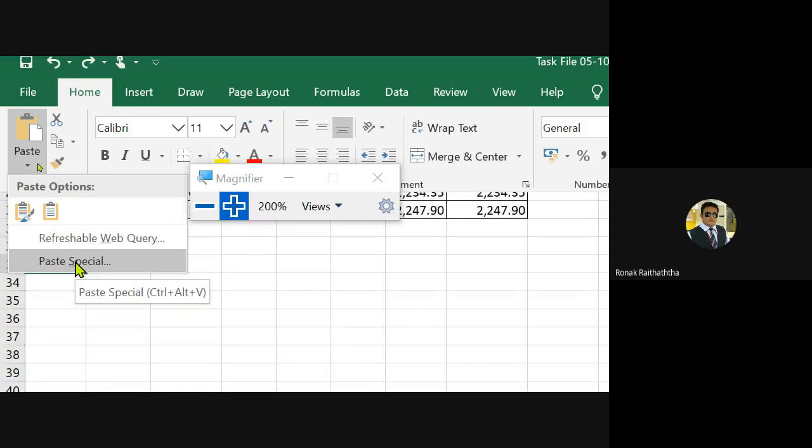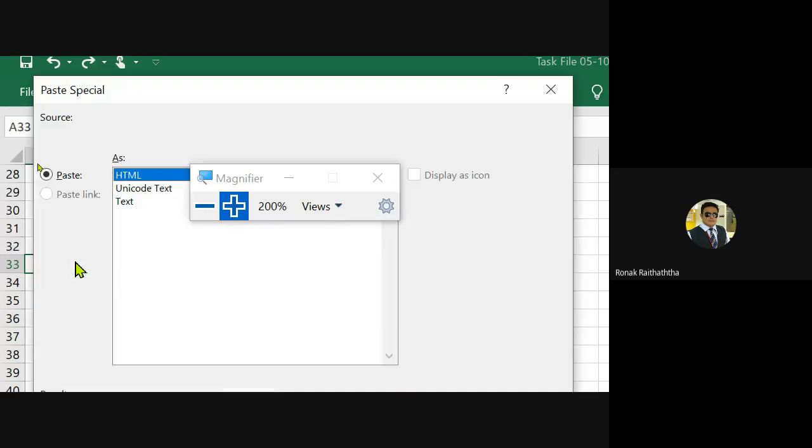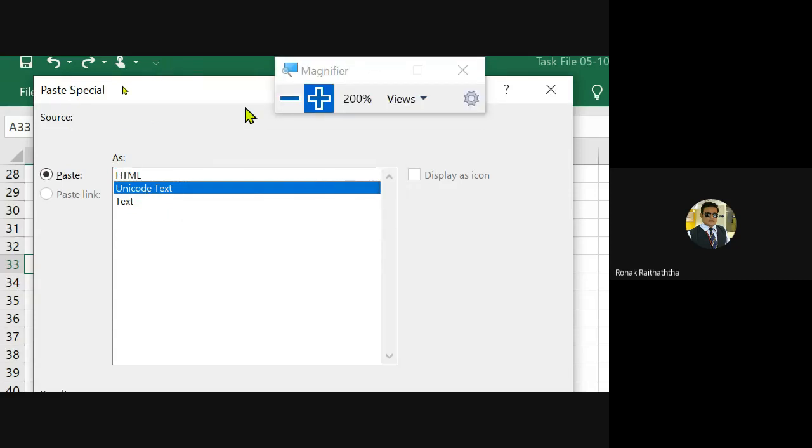I do not want to do the simple paste. Something special needs to be done, so that's why we are using Paste Special. Clicking on that and selecting the second option, that is Unicode text. So whatever the text is there, only that I want to paste, nothing else. And that should also not be coded one.